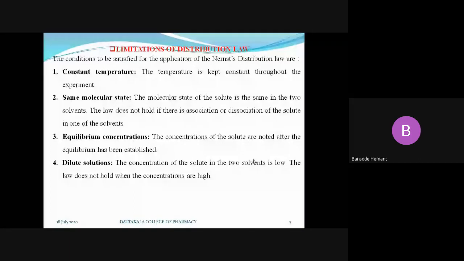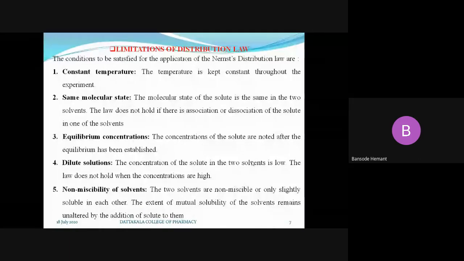Next is the non-miscibility of the solvents. What pair of solvents are we going to use, we are going to choose?